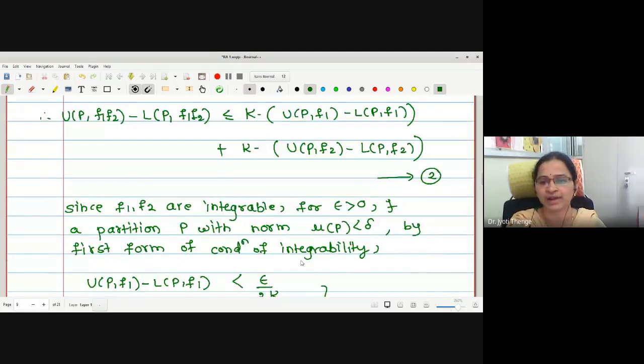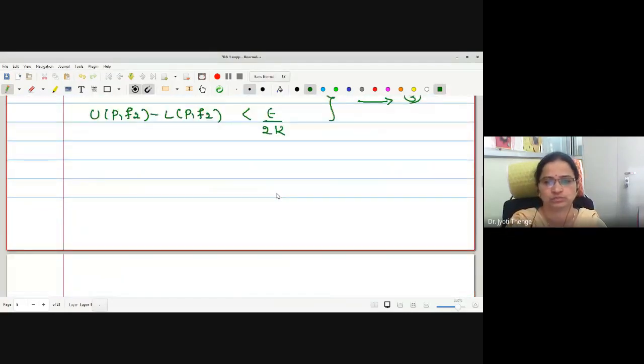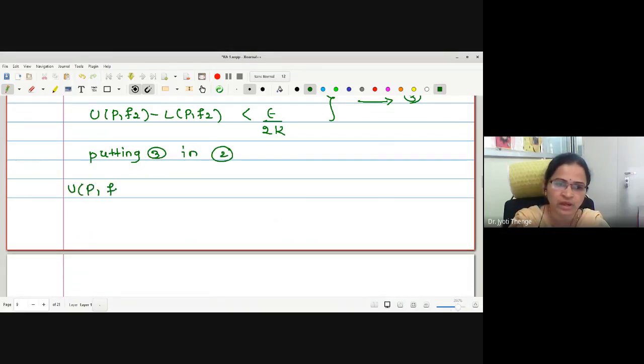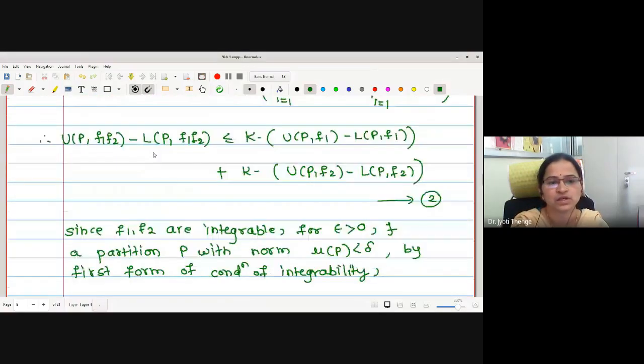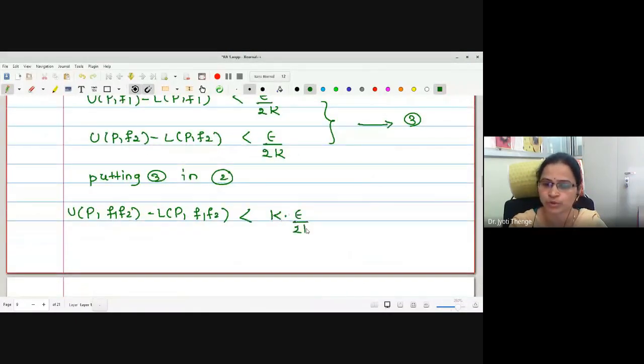Okay. Now let me put the value of this 3 in 2. Putting 3 in 2, what is the left hand side? UP F1 F2 minus LP F1 F2. Now it is strictly less than k into epsilon upon 2k added with k into epsilon upon 2k.